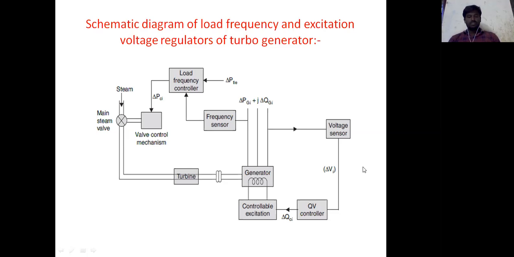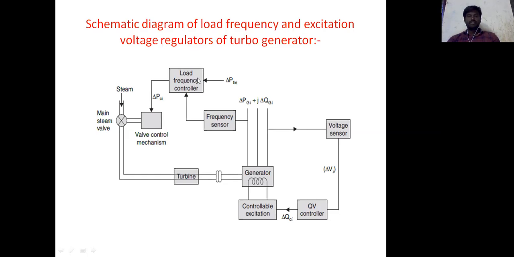The various methods described above can be performed with the help of automatic control equipment. There are selective frequency control and tie-line bias, load bias control. So here is the load frequency and excitation voltage control of turbine generators. The figure shows the schematic diagram of load frequency and excitation voltage control of a turbine generator. In a large interconnected system, manual regulation is not feasible, so the load frequency regulation and voltage regulation equipment are connected individually to each generator.